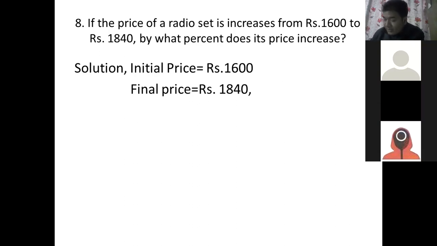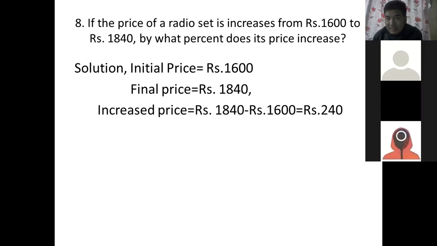Read that, what is given there? 1840. Now we have to find out the increased price. Increased price means we have to subtract. How many rupees was increased there? 240.